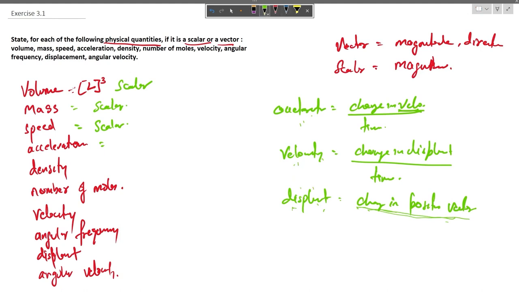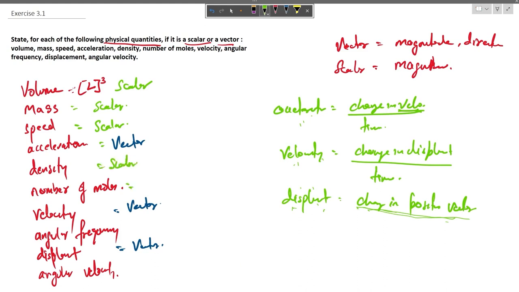So here we can say that acceleration is a vector, and velocity is a vector, as well as displacement is a vector. Now density is defined as mass per unit volume, which is a scalar quantity, so it is also going to be a scalar quantity.